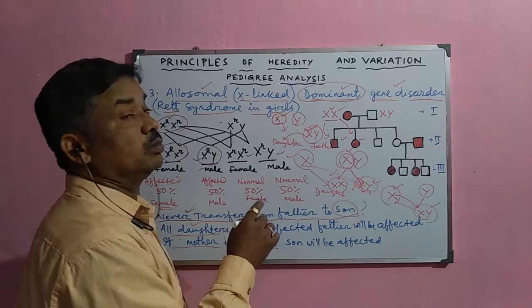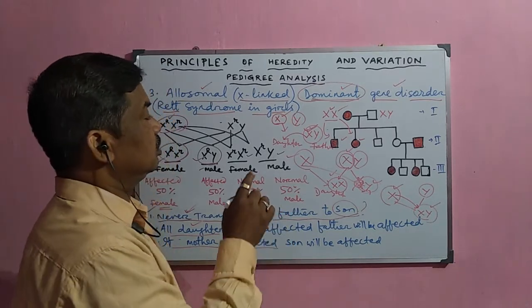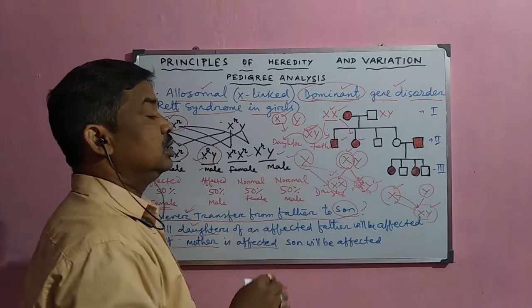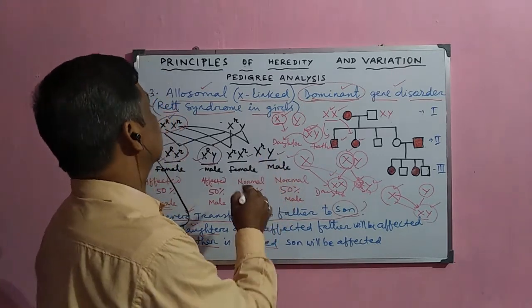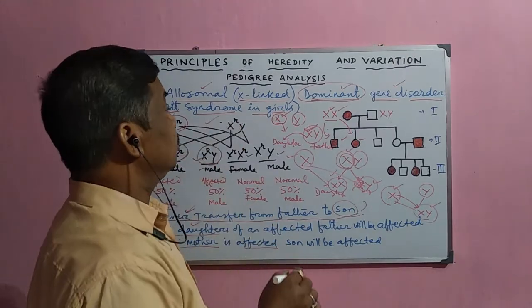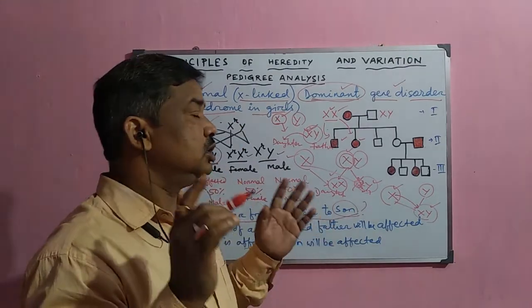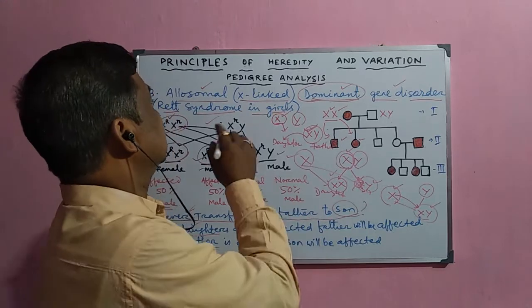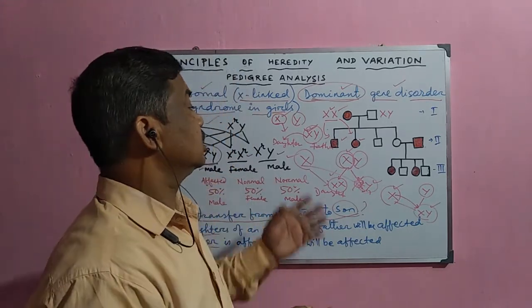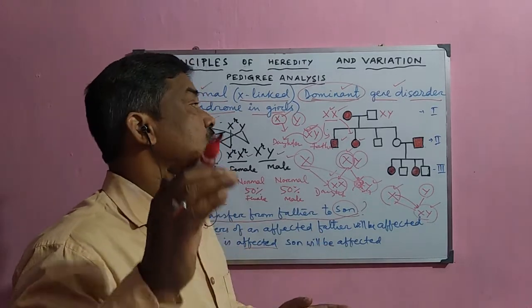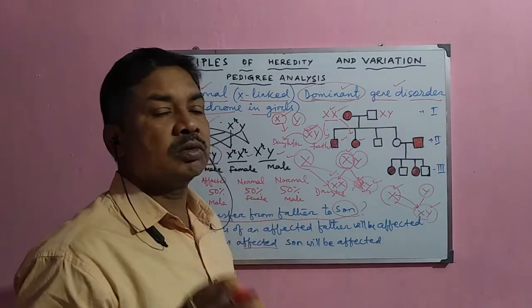If it is heterozygous, then 50%. If it is homozygous dominant, then it will be 100%. This is the pattern of inheritance of allosomal dominant gene disorders, or you can say X-linked dominant genes. In this way, X-linked dominant genes are normally transmitted from one generation to the next generation.